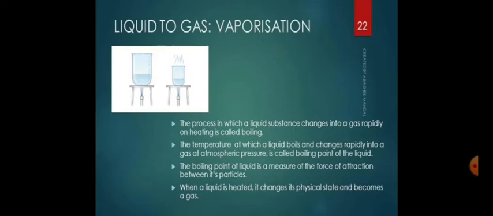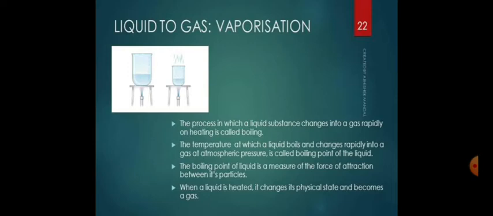But remember, different liquids have different boiling points. Alcohol boils at 78 degrees Celsius. Another example, mercury, boils at 357 degrees Celsius. The boiling point of a liquid is also a measure of the force of attraction between the particles.